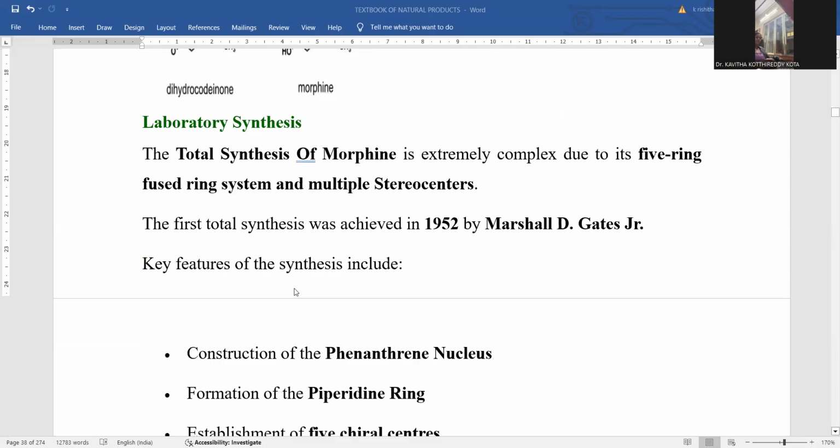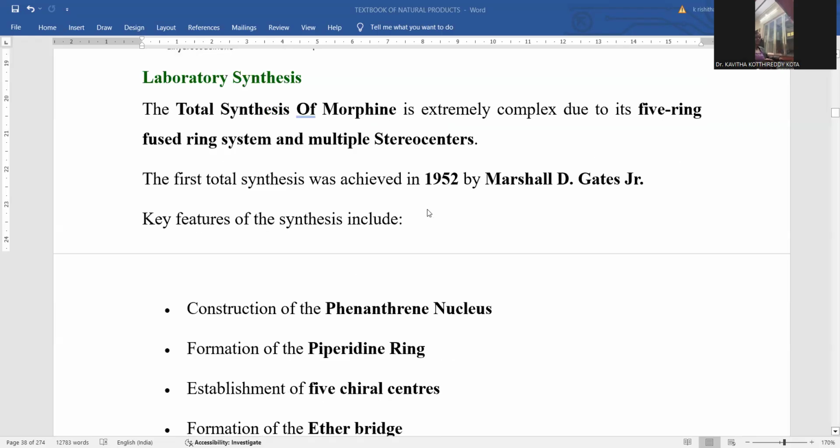After the completion of the biosynthesis of morphine, let me introduce laboratory synthesis. Within laboratory synthesis, the total synthesis of morphine is extremely complex. The complexity of morphine synthesis is due to the five-ring fused system and multiple stereocenters, right? So morphine synthesis takes place with multiple stereocenters. Obviously, morphine is a chiral compound, right? So the laboratory synthesis of morphine requires stereochemistry-induced chemical synthesis.